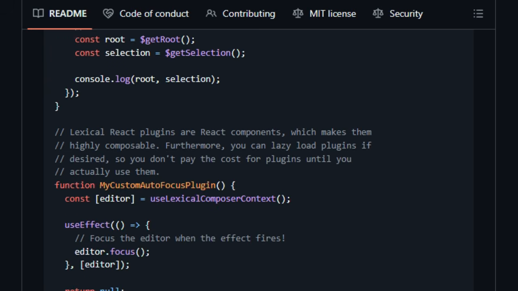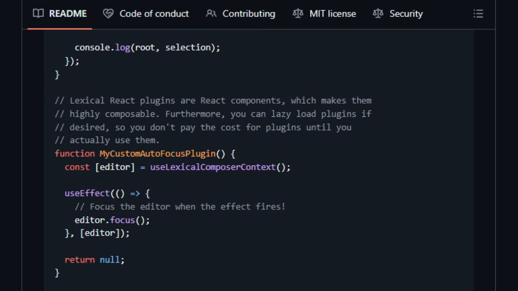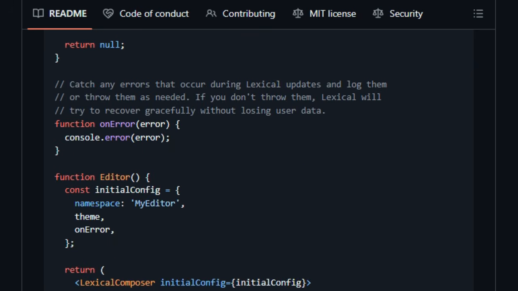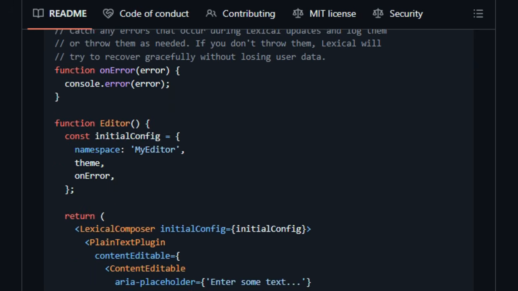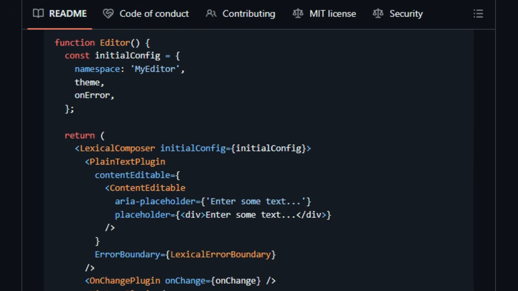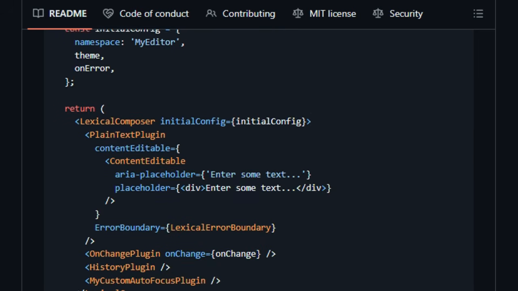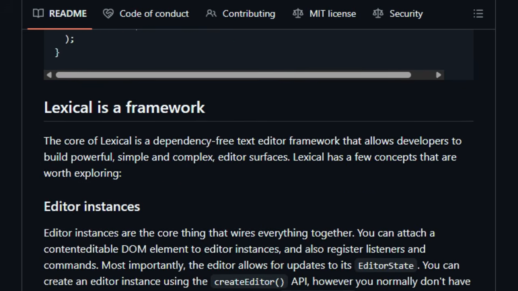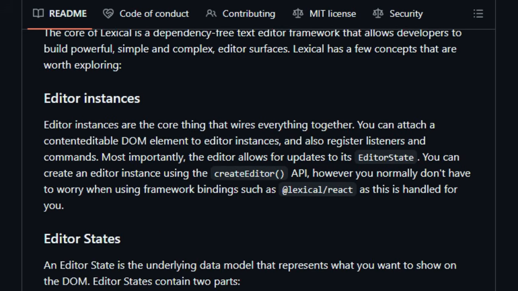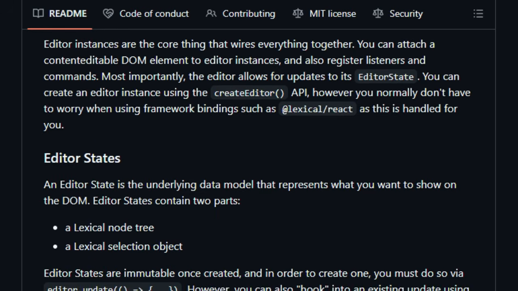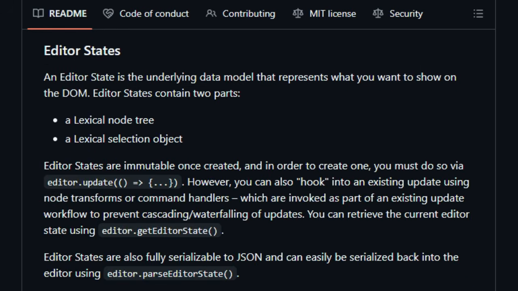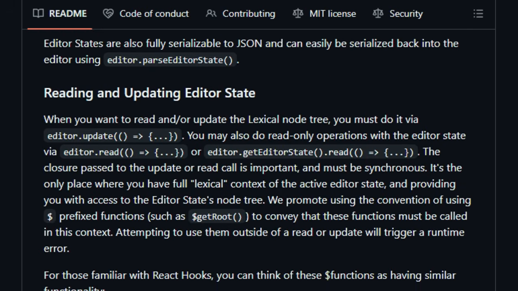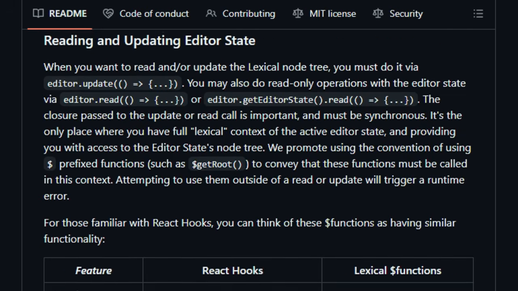Another standout trait is accessibility. Lexical is built with modern accessibility standards, WCAG, in mind, working seamlessly with screen readers and other assistive technologies. That means editors powered by Lexical are naturally inclusive without compromising speed or design. Flexibility and extensibility are also core to its design. Lexical works with React through official bindings, but it's framework agnostic, usable in vanilla JS, and adaptable to Vue, Svelte, Solid, and more. Its plugin-friendly structure lets developers add only what they need, keeping things modular and extendable.